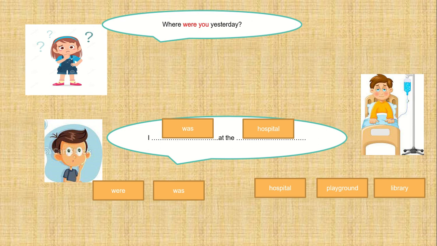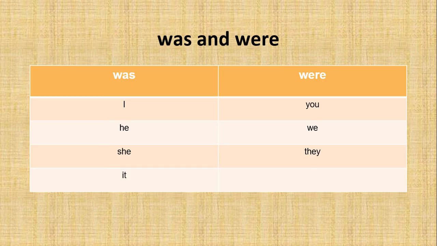Okay, I think that's all for today's lesson. Then let's do some revision regarding this table. The pronoun I, he, she, and it fall under the column was, which is the singular verb. Whereas the pronouns you, we, and they fall under the column were, which is the plural verb.